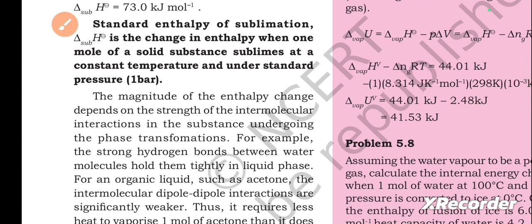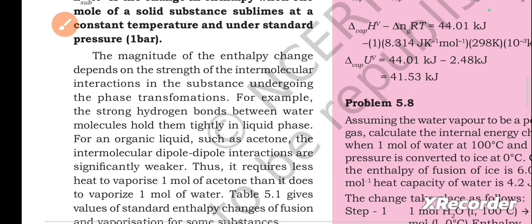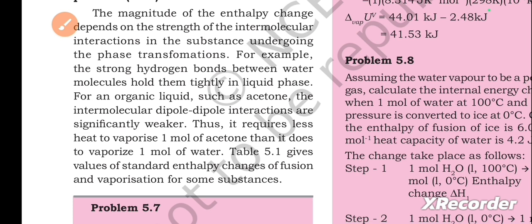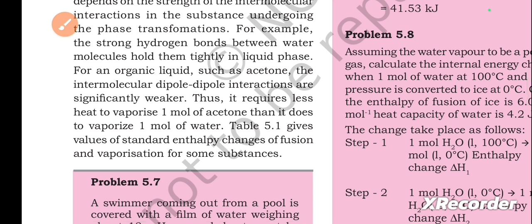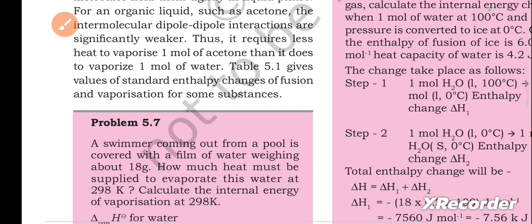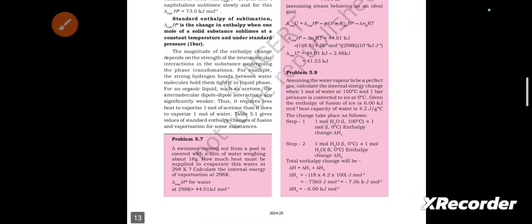The magnitude of the enthalpy change depends on the strength of the intermolecular interactions in the substance undergoing the phase transformation. For example, the strong hydrogen bonds between water molecules hold them tightly in the liquid phase. For an organic liquid such as acetone, the intermolecular dipole-dipole interactions are significantly weaker. Thus, it requires less heat to vaporize 1 mole of acetone than it does to vaporize 1 mole of water. Table 5.1 gives the values of standard enthalpy changes of fusion and vaporization for some substances.